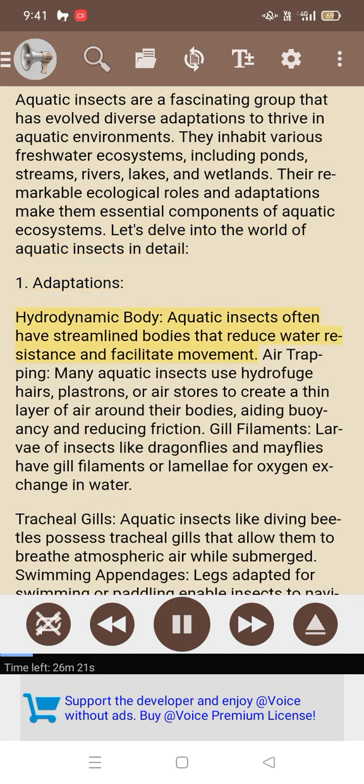1. Adaptations. Hydrodynamic body. Aquatic insects often have streamlined bodies that reduce water resistance and facilitate movement. Air trapping. Many aquatic insects use hydrofuge hairs, plastrons, or air stores to create a thin layer of air around their bodies, aiding buoyancy and reducing friction.